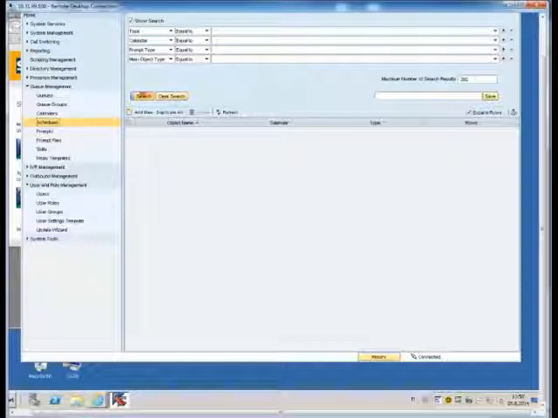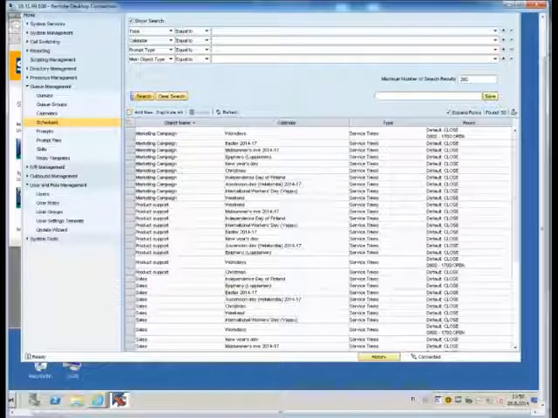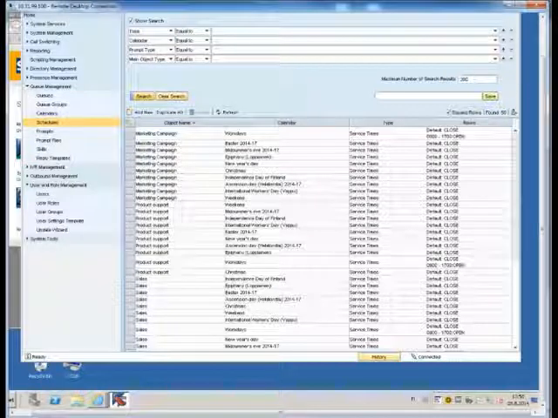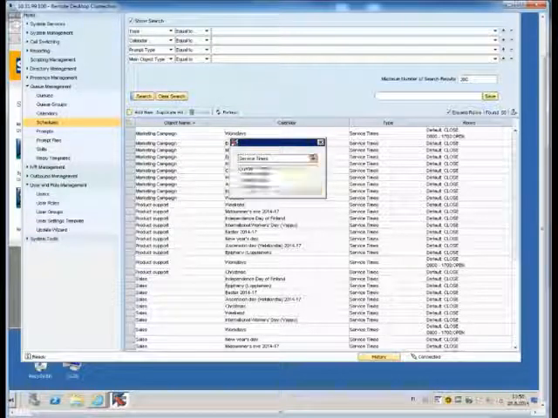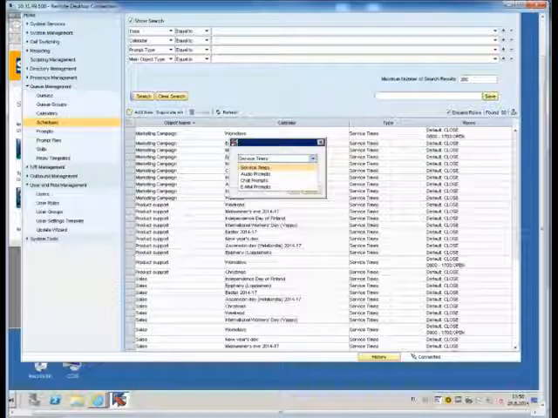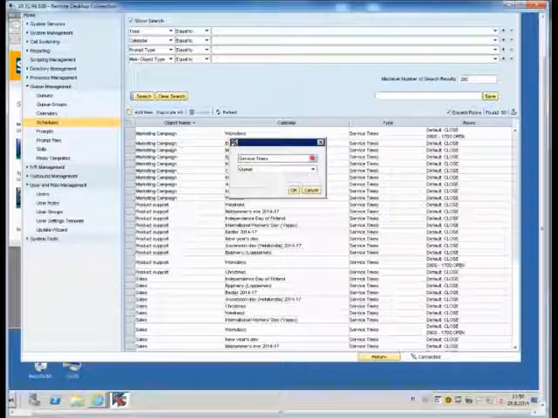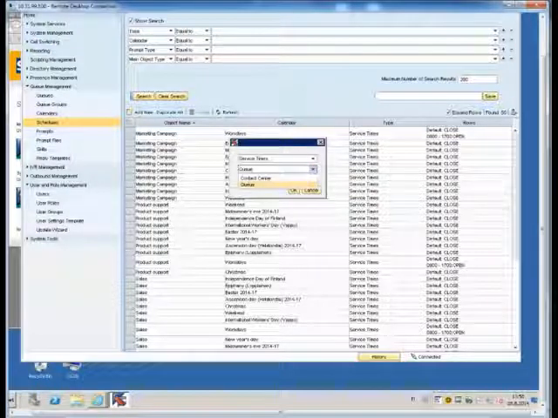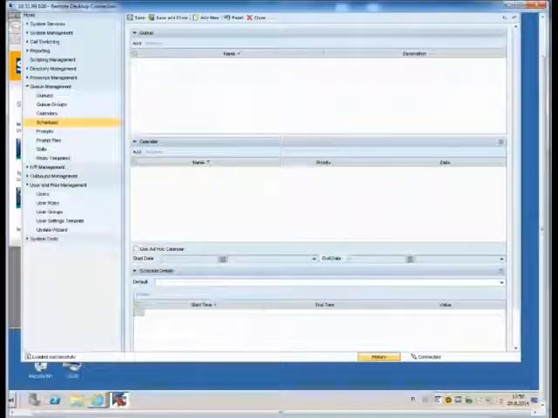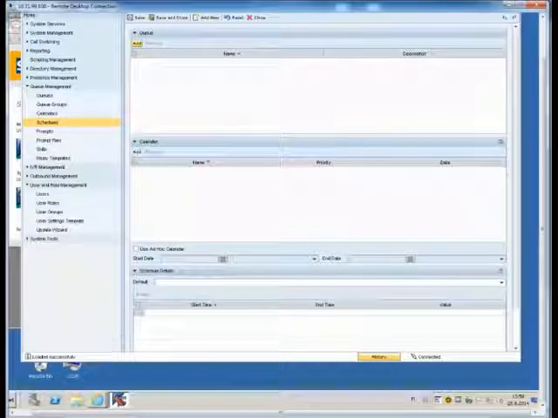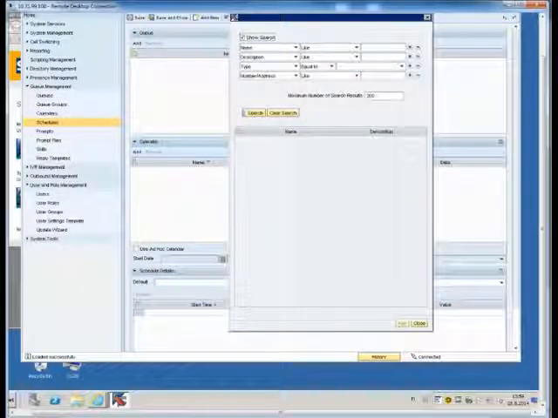By doing a search, we can see all current schedules. Note that even the marketing campaign queue has schedules already, as those were copied from an existing queue. We add new and choose the type Service Times and choose the new schedule to be applicable to a single queue rather than the whole contact center. In the queue block, we do a search and choose and add the sales queue.